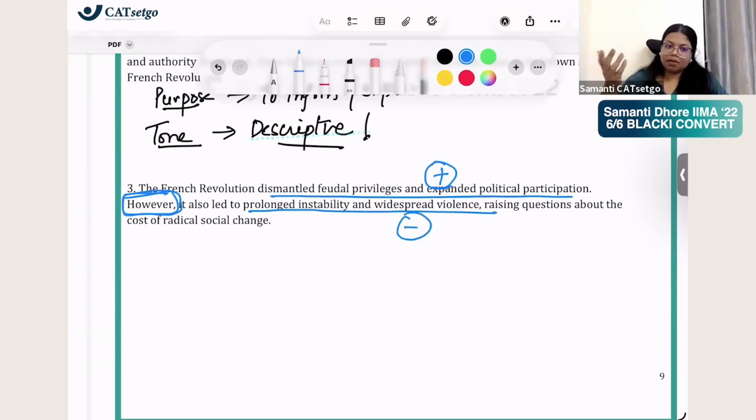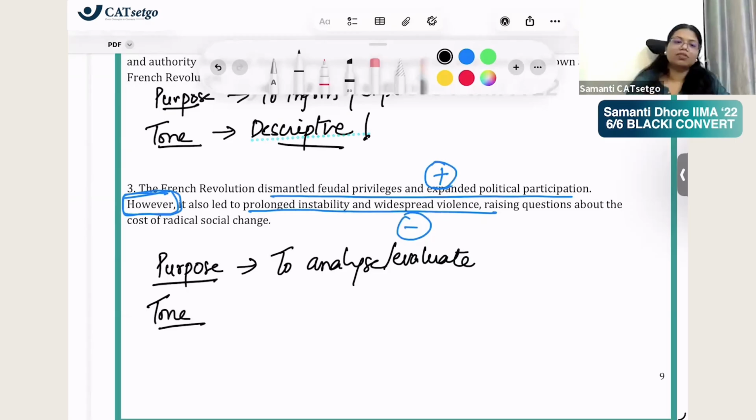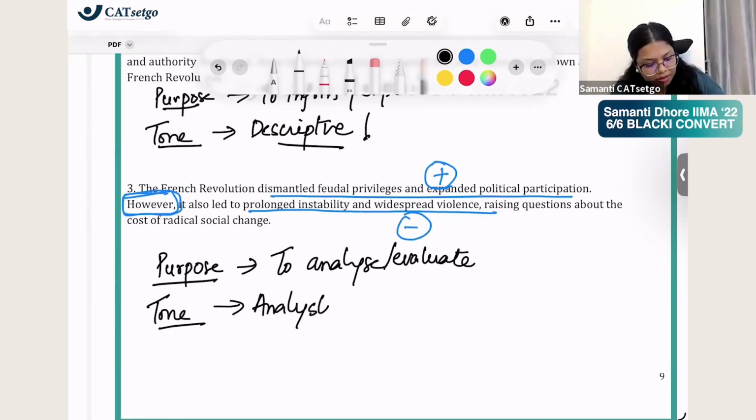अच्छा हुआ, बुरा भी हुआ. There were positives to it, there were negatives to it also. So here it is being evaluated. Was the French Revolution good or bad? It was both. So here the purpose is to analyze, evaluate, one thing only. Inform and explain are also different things, but keep it as one thing for now. We will learn it as different things only when we are mastering VRC to Ultra Pro Max level, okay? And this is analytical.